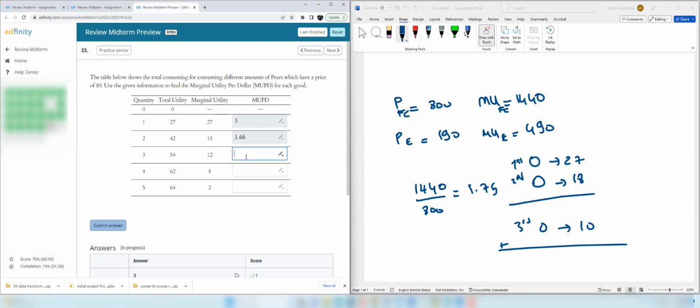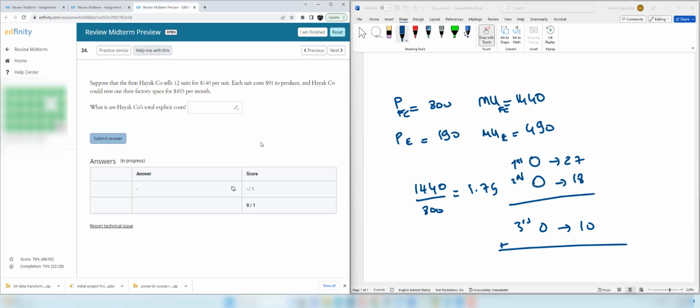And the third one brings a marginal utility of 12 and the price is 9. So it's 1.33. And the fourth one brings 8 utils divided by 9, 0.88. And now 2 divided by 9 is 0.22. This is how you calculate marginal utility per dollar.